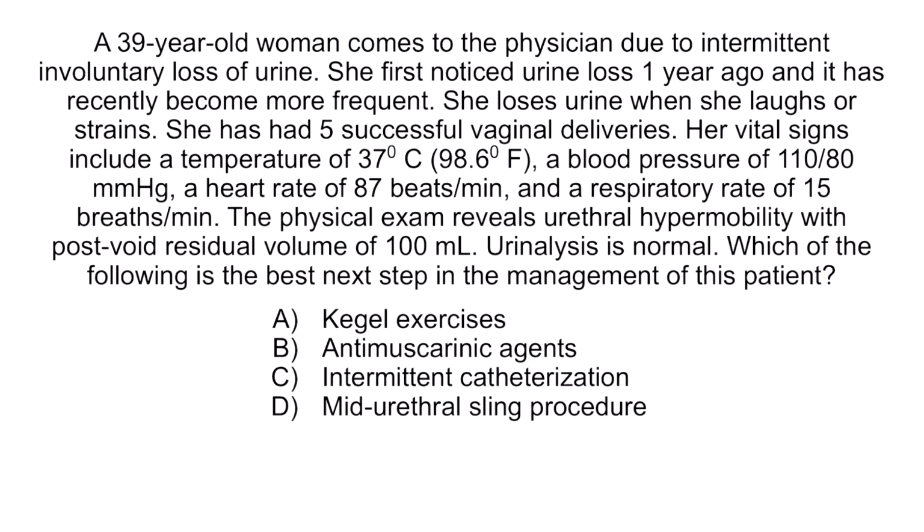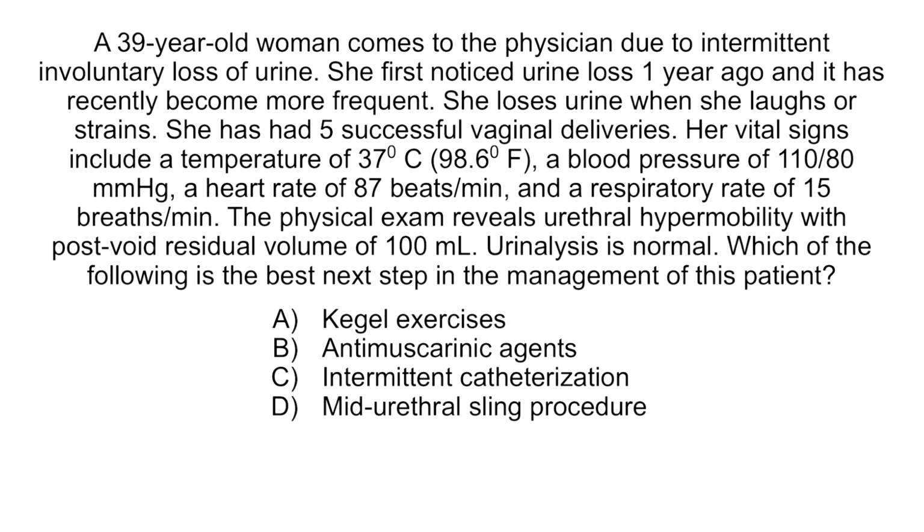A 39-year-old woman comes to the physician due to intermittent involuntary loss of urine. She first noticed urine loss 1 year ago, and it has recently become more frequent. She loses urine when she laughs or strains. She has had 5 successful vaginal deliveries. Her vital signs include a temperature of 37 degrees Celsius, a blood pressure of 110/80, a heart rate of 87 beats per minute, and a respiratory rate of 15 breaths per minute. The physical exam reveals urethral hypermobility with post-void residual volume of 100 milliliters. Urinalysis is normal. Which of the following is the best next step in the management of this patient?